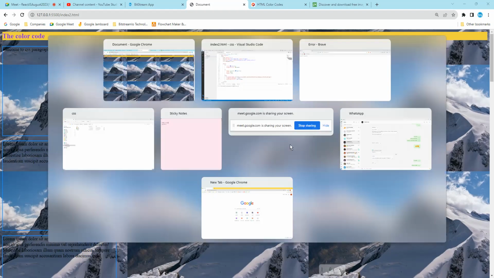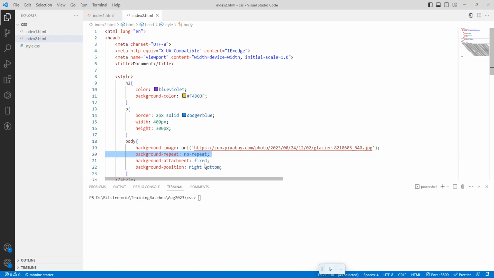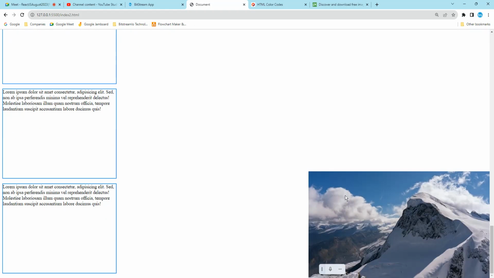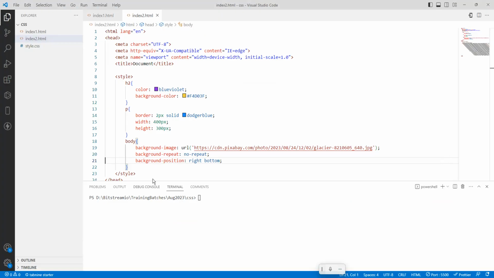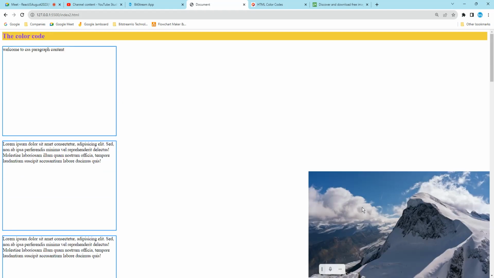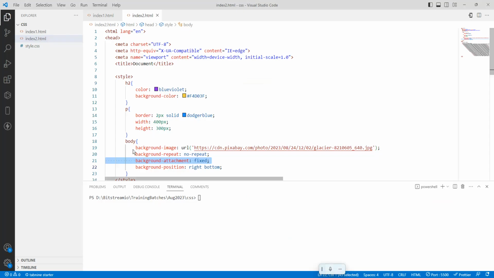If you don't want it to repeat, Control Z, background repeat, no repeat. If I remove fixed, what happens? Save it. See, if I scroll, it is below, because we have applied a background position. That's why background attachment is fixed. So if you have a 100 pages also, this page will be fixed or sticky like that. Okay, so this is how the background positions work.